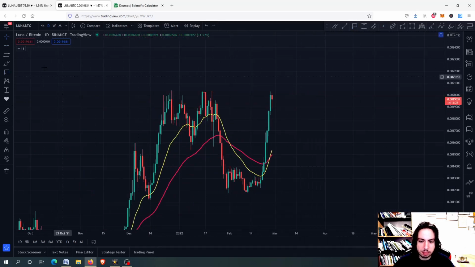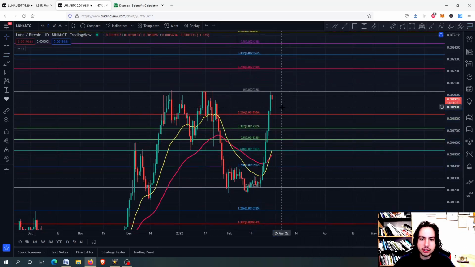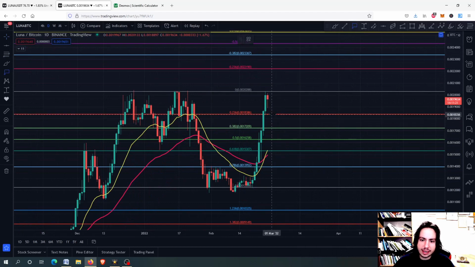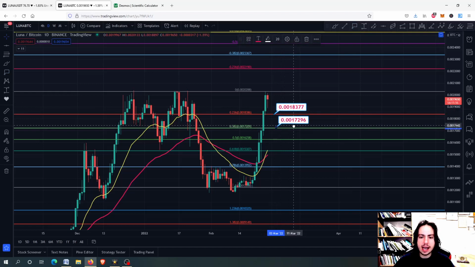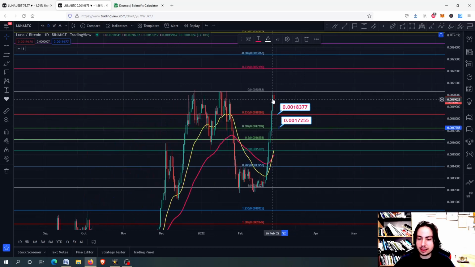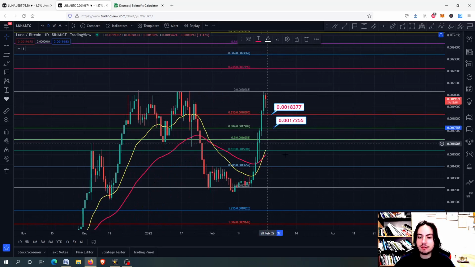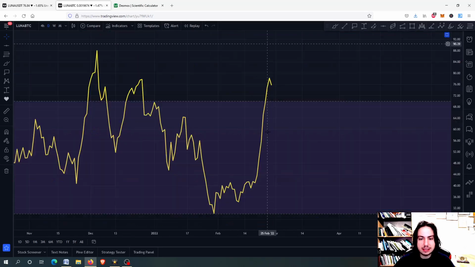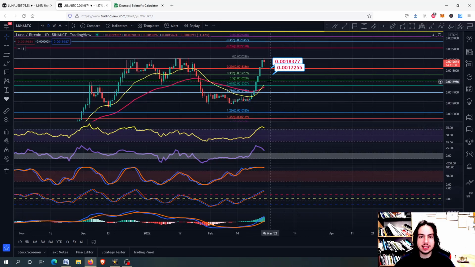But let's see more support levels, drawing the Fibonacci from the bottom right here back to the top. You can see that the most important support level right now is the 0.20s 18,377 and the 0.2017,255. We can go in there, but at this time and at this time frame, I think that we are going to correct towards these levels right there and then possibly have a buying pressure. We are going to see that depending on how the price will react towards this overbought situation, and that is what we call a price analysis.